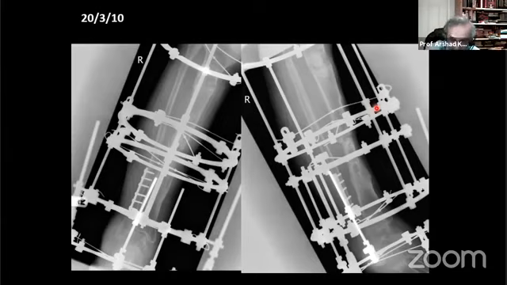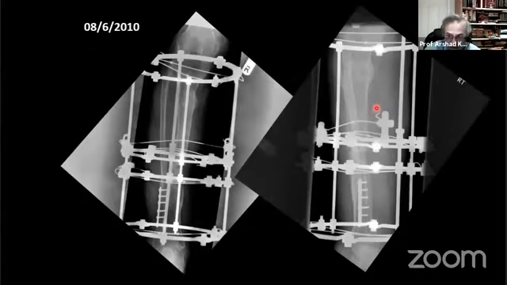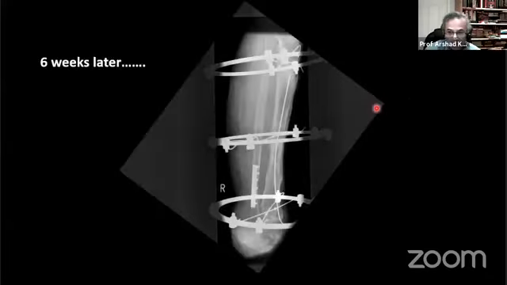But we had got to this stage, and now we're watching this. And then we got fed up, and it's still not joining up. So what I did was we had HA coated wires made in the EU. And all we did was run an HA coated wire. Within 6 weeks, look, we've completely dynamized that frame, and it's solid union within 6 weeks.